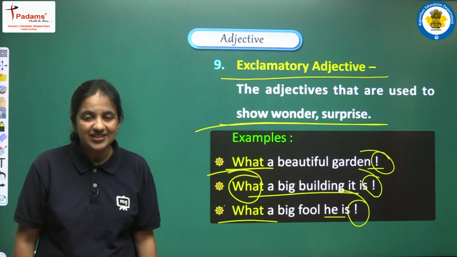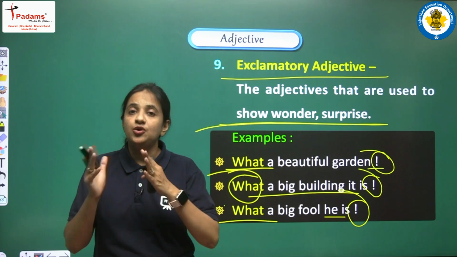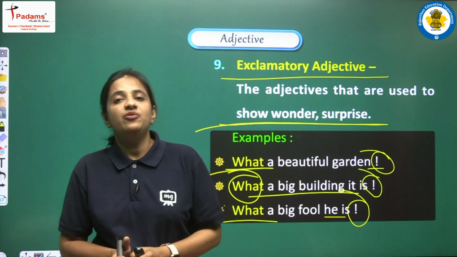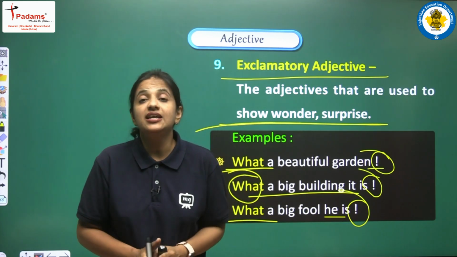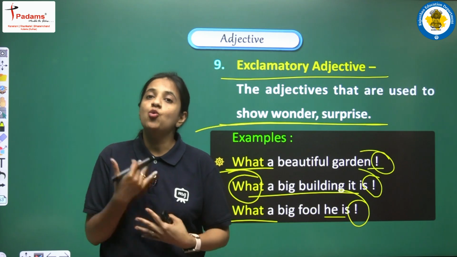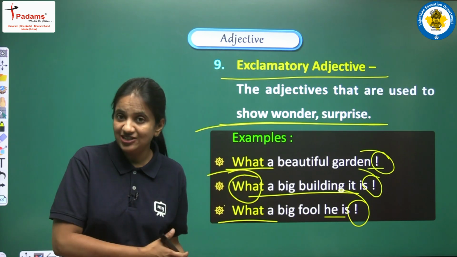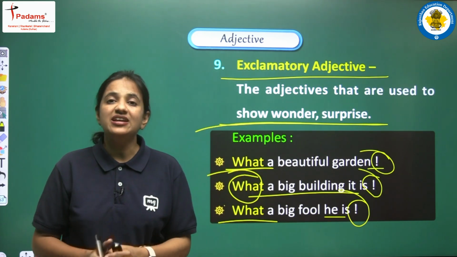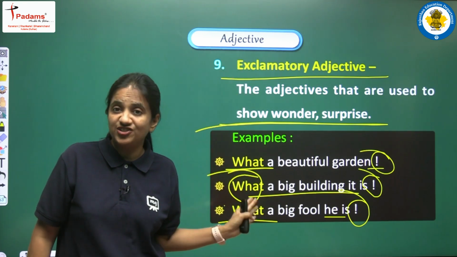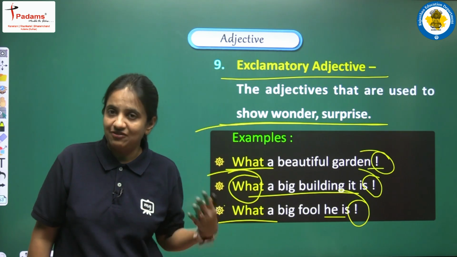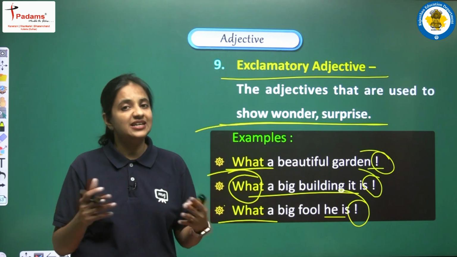Okay, so yes students, these are the different categories of adjectives that we have discussed. Basically in this video, first of all, we have discussed the definition of adjective, and we have seen the examples also, that adjectives are qualifying words basically, right? And then we have all the different kinds of adjectives. We have 9 kinds of adjective, and we have read the definitions, seen the examples, and done a proper analysis of all the examples also.